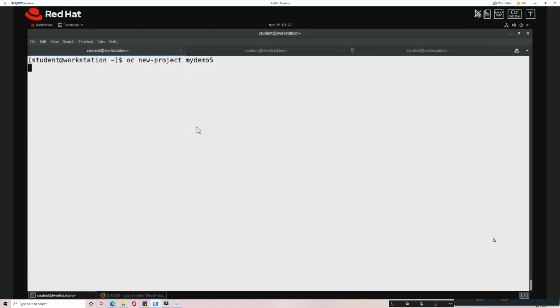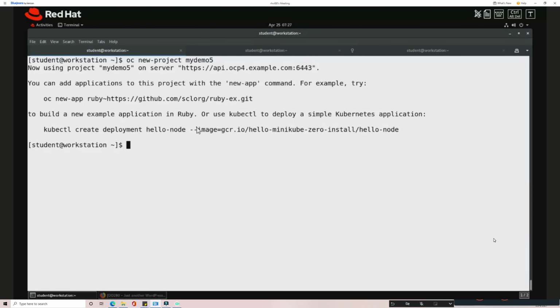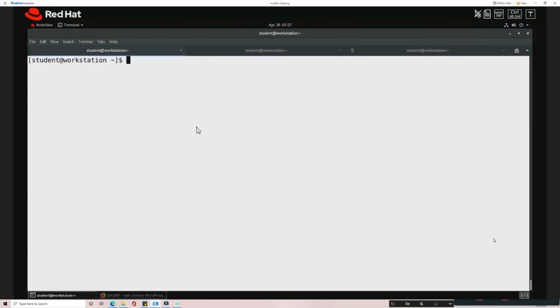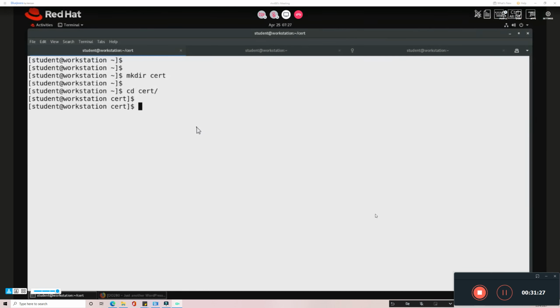So it's a new project, my demo 5. I'm creating it. On the local system, I'm going to create a directory, which I'm going to call CRT, and go into this directory. I'm going to generate the files inside here: the certificates and key, all this information I'm going to generate over here.